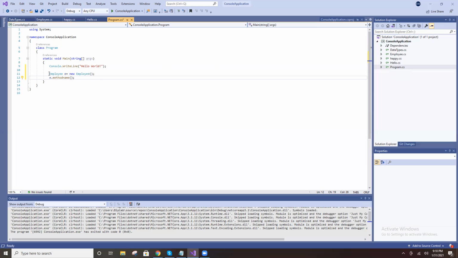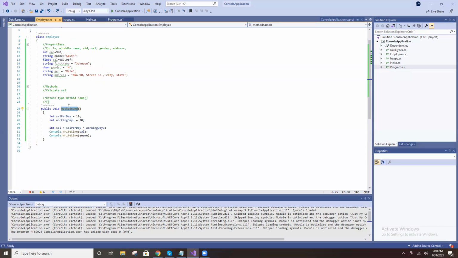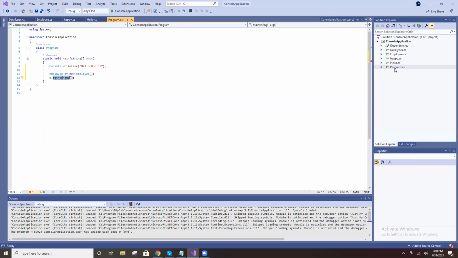So I create an object for the employee class and call which method? This public method. I am calling that method name.